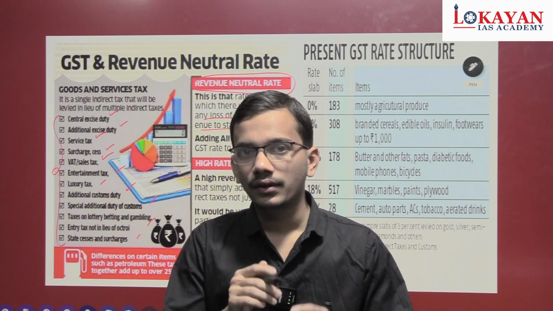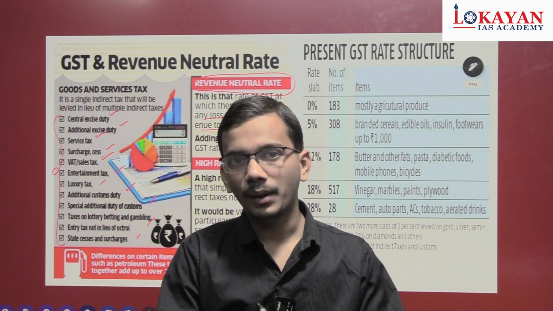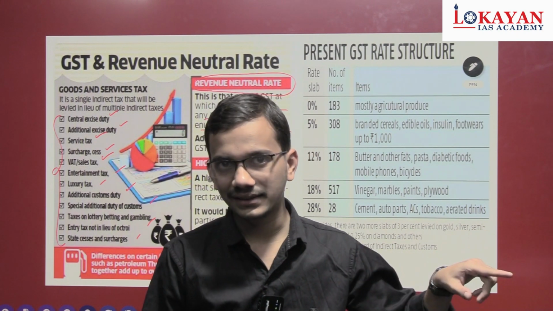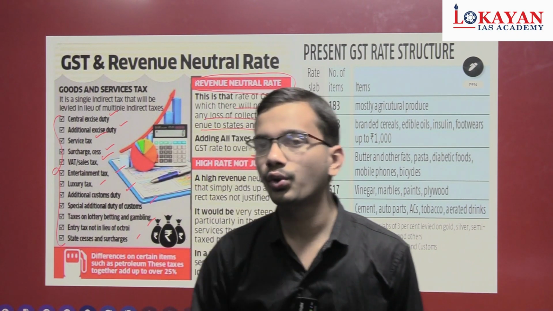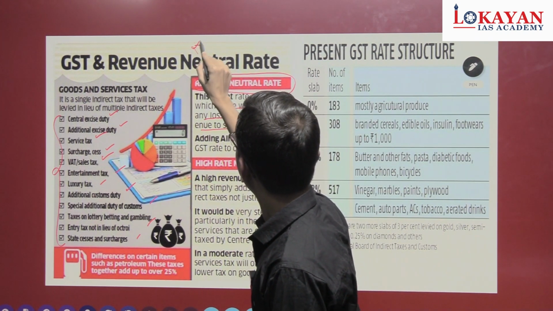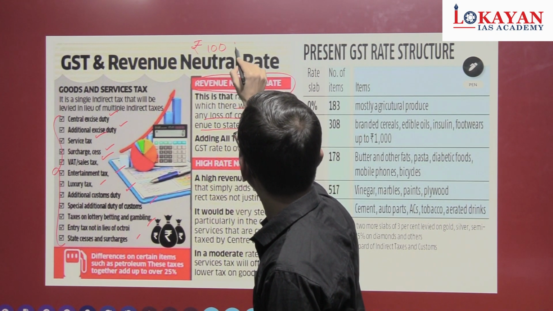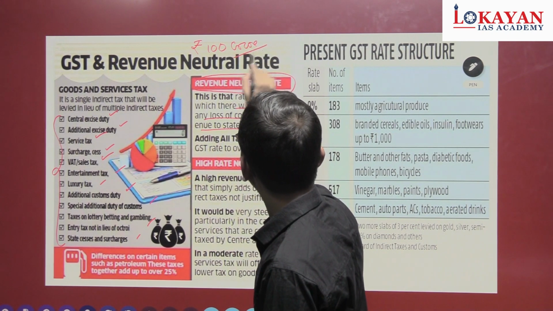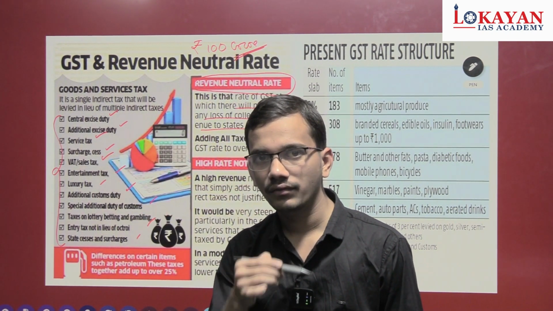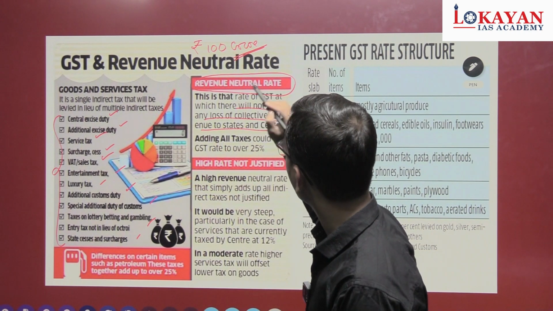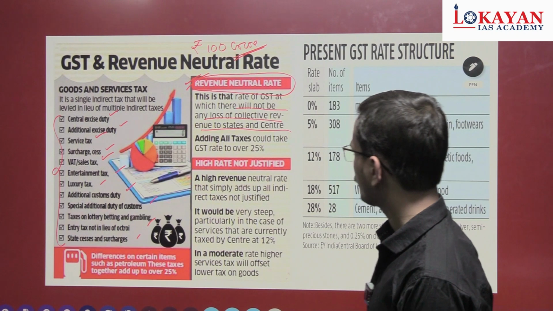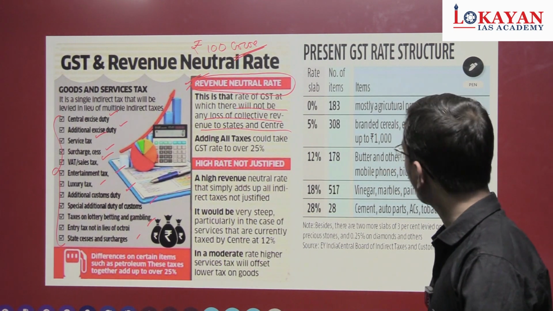That rate which will give us the same amount of tax as the earlier taxes is the revenue neutral rate. Suppose with earlier taxes we collected 100 crore. Now we have to choose such a GST rate which will give us revenue of 100 crore. That is the revenue neutral rate.